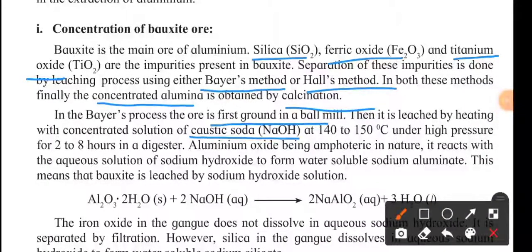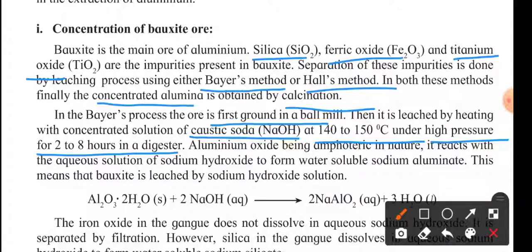So what is the process? The bauxite ore is finely ground into particles, and these finely ground particles are allowed to react with the caustic soda, that is NaOH, at 140 to 150 degrees Celsius under high pressure for 2 to 8 hours in a digester. One type of tank is used, called a digester. In the digester we take NaOH solution, and in that we add this powdered bauxite, and we allow it to stay under high pressure for 2 to 8 hours.